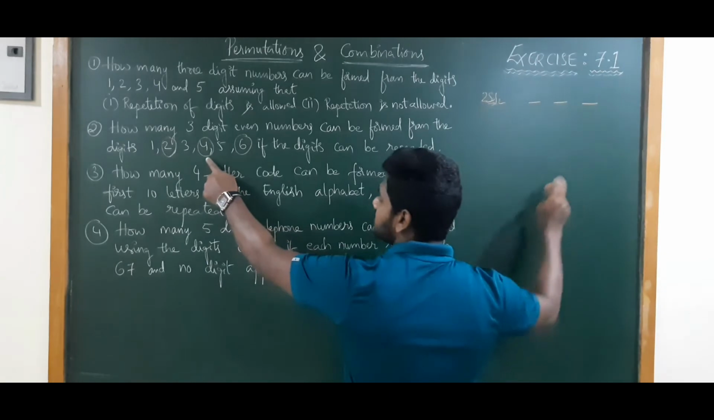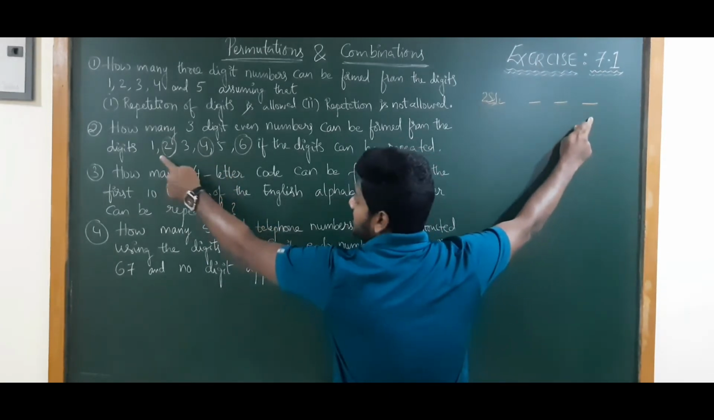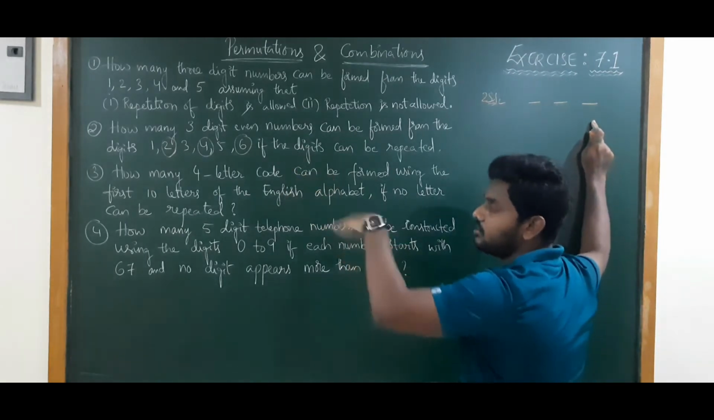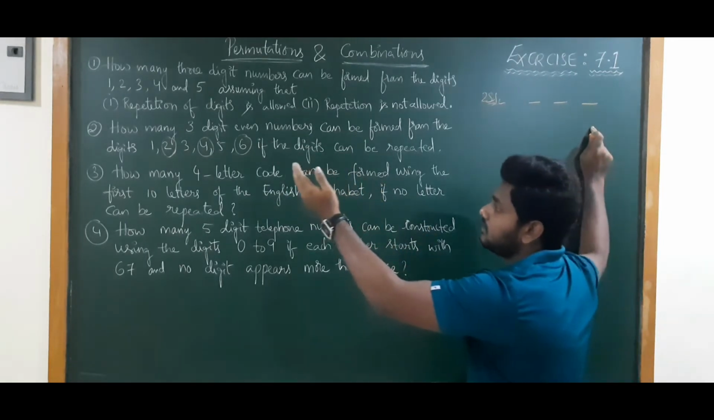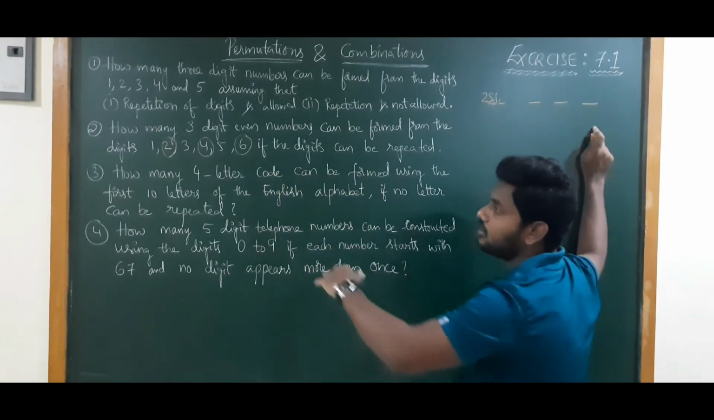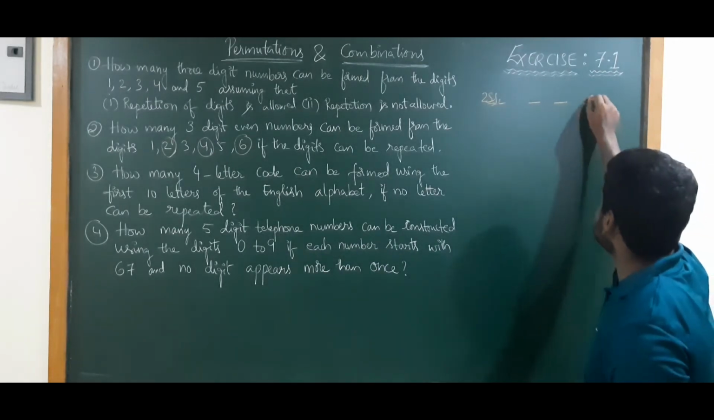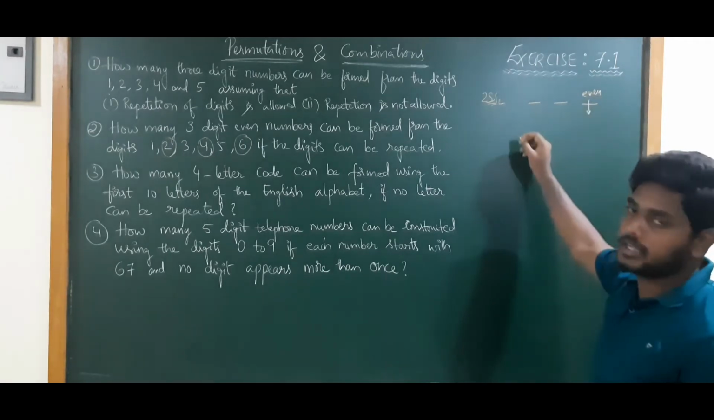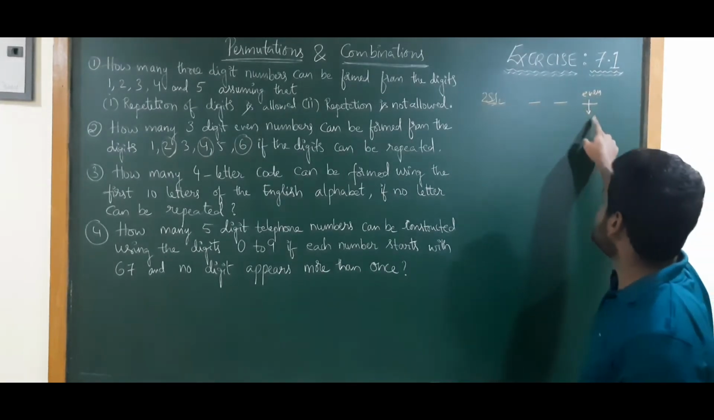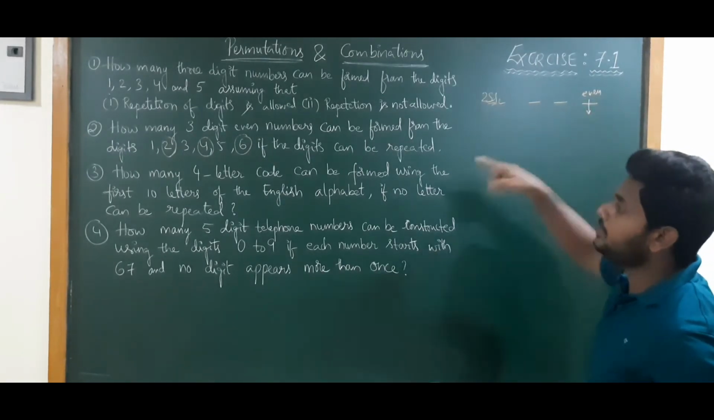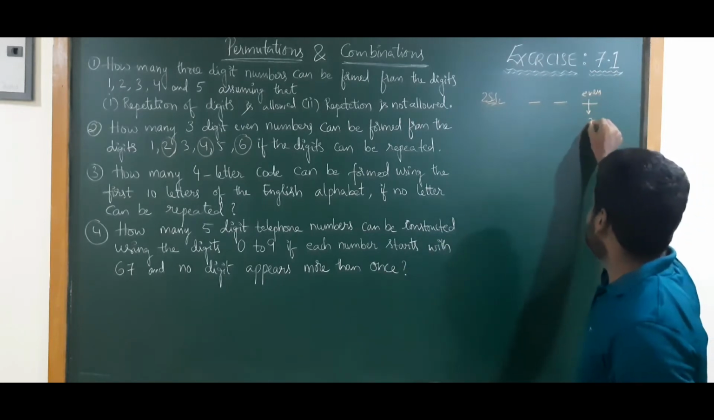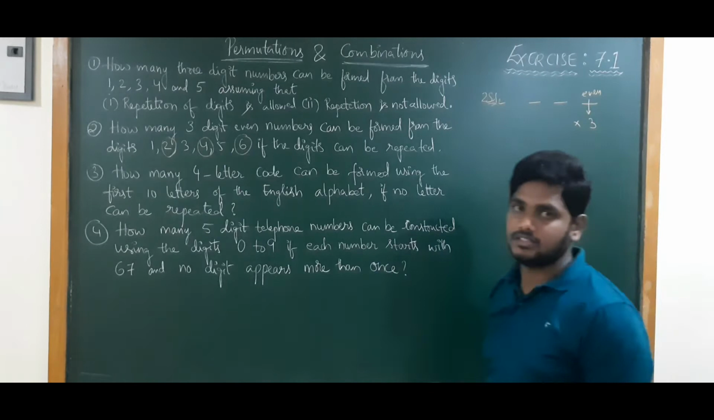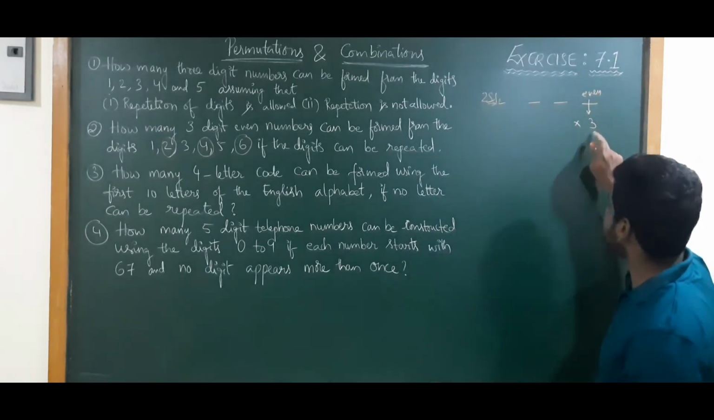See, for example, if the last digit is 4, the first two can be even or odd, no problem. If you take 1, 3, 4 it is even, 1, 2, 4 is also even. That means the last number should compulsorily be even. Then only the total number will become even. So if the last digit must be even, how many choices can it take? It will be 3. Only 3, either 2 or 4 or 6. So the last number will have 3 choices.